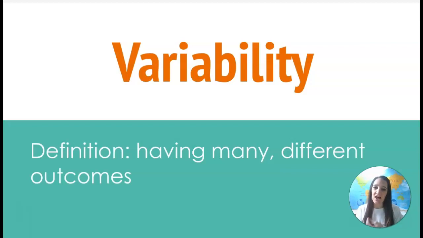Variability means having a lot of different outcomes, having many different options. So if something varies, then it has variability. For example, let's talk for a moment about the weather in Utah in the springtime, right about now. If we look at our forecast, we're going to see sunshine, clouds, rain, snow, more sunshine. Our temperature often goes random. There is a lot of variability in our weather in Utah in the spring.